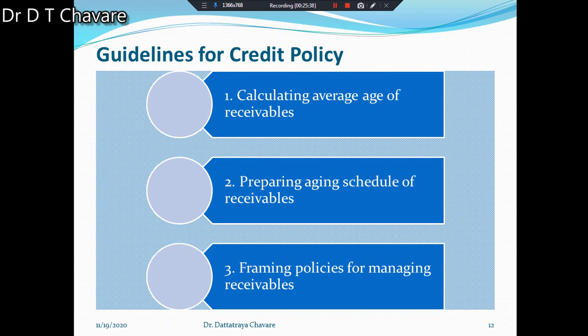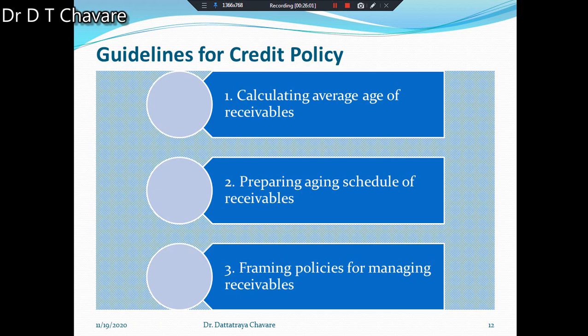An increase in the average age of receivables or debt collection period is due to lenient credit policy or inefficiency in collection. That's why you have to calculate the average age of receivables, and this is the first guideline you have to follow.